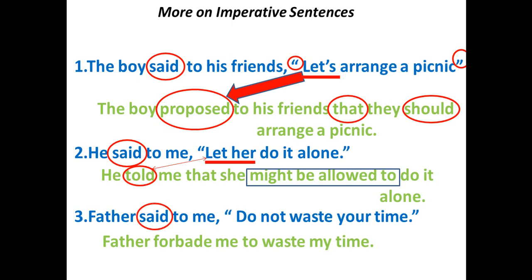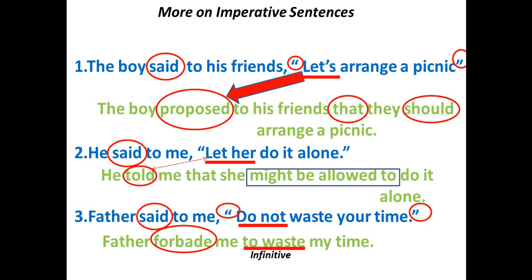The reporting verb is replaced by a different word, and with don't, this phrase should be focused here with this word forbade, which is a negative one, or it expresses the negativity of the sentence, and the inverted comma is replaced by to as shown in our earlier slide. Finally, it takes the infinitive form like the previous one.